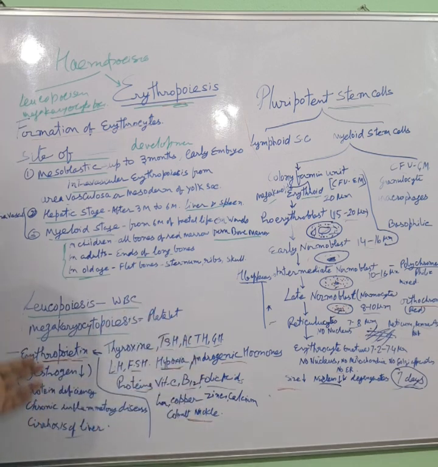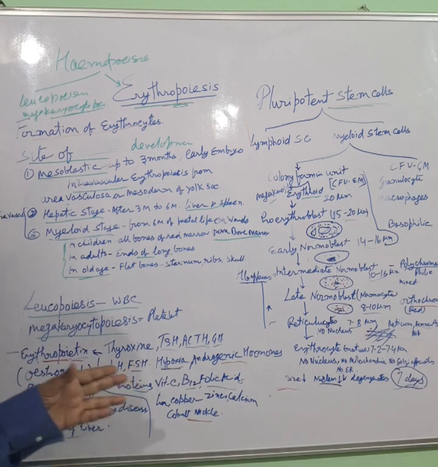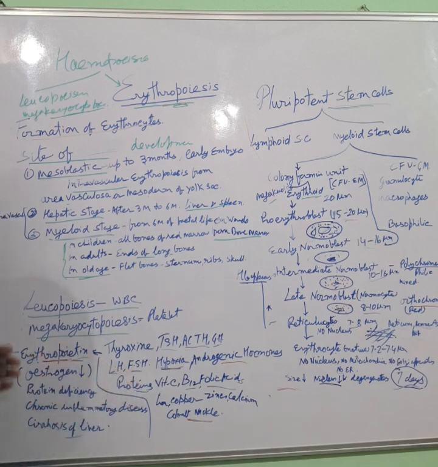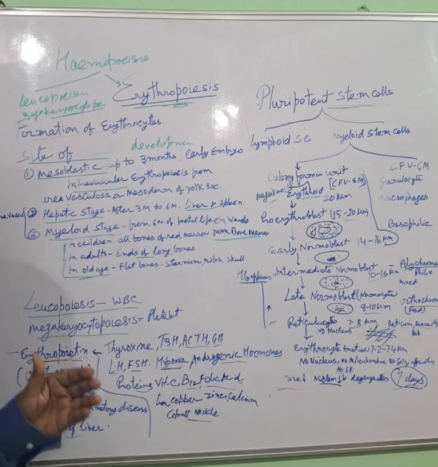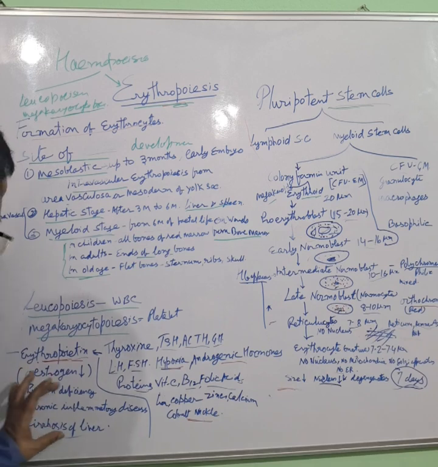Estrogen decreases sensitivity to hypoxia in producing erythropoietin and therefore reduces RBC formation or erythropoiesis. This is the main cause of decreased number of RBC in adult females. Then protein deficiency, chronic inflammatory diseases and cirrhosis of liver. All these factors reduce erythropoiesis.